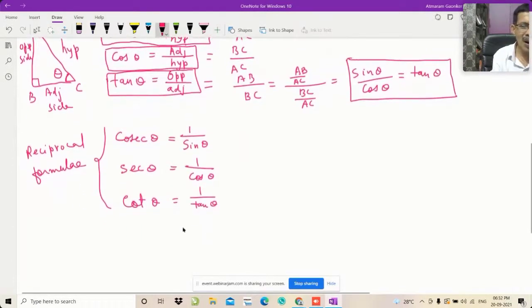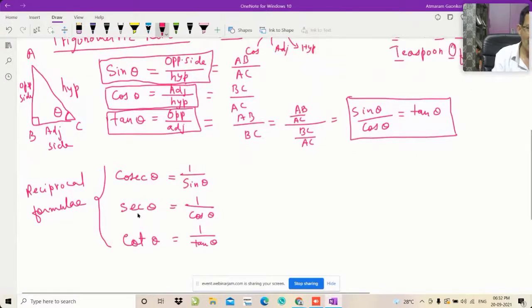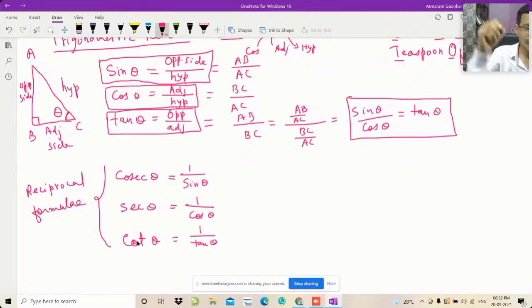So how to remember the reciprocal formulae? I'm telling you these remembering tricks only because some people get confused. Some people write cosec theta is 1 upon cos theta, and some people write sec theta is 1 upon sine theta. But tan and cot everybody writes in the correct position.